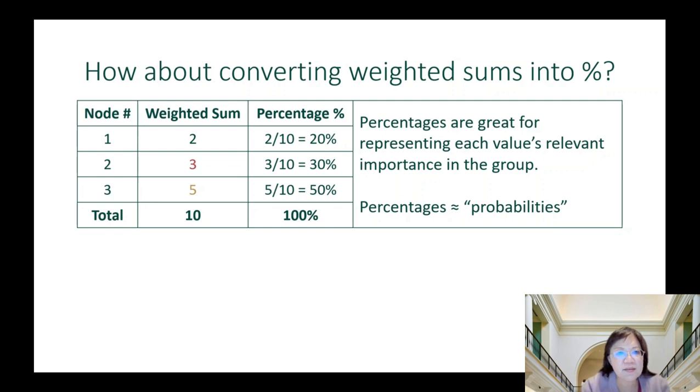We can add these numbers up, 2, 3, and 5. They add up to 10. And then we can divide each number by 10 to get these percentages, 20%, 30%, 50%. They're all between 0 and 1, and they add up to 100%. So they operate just like probabilities. So can we pretend that these are probabilities?